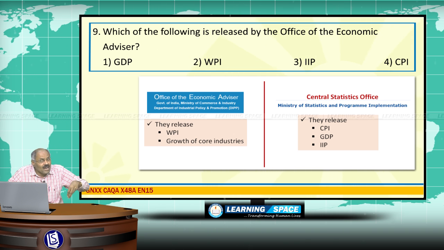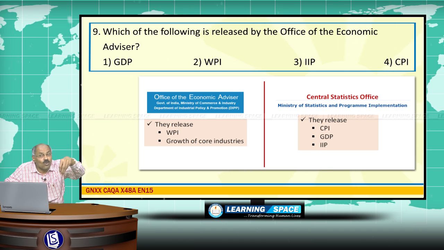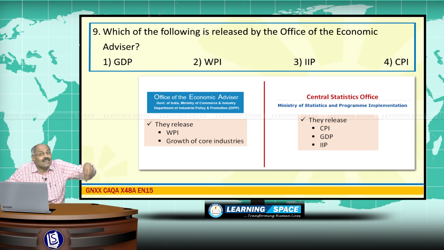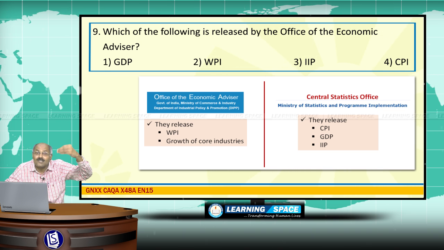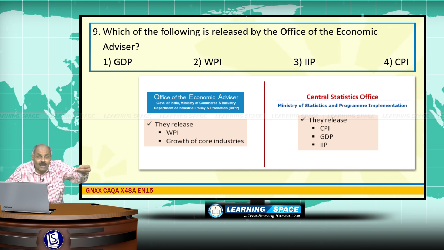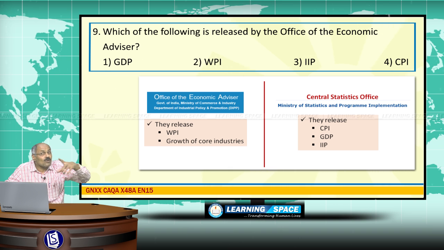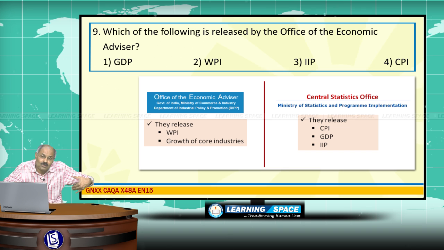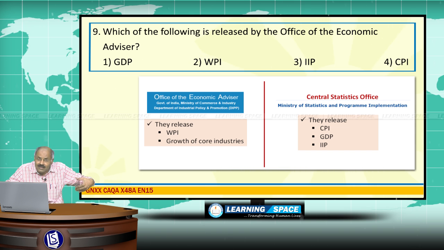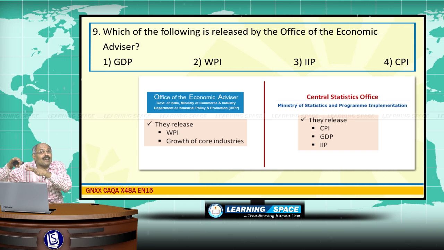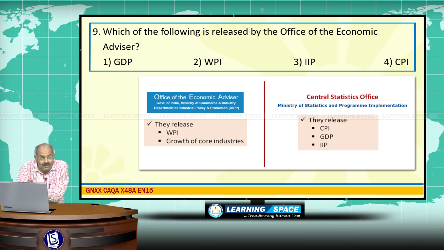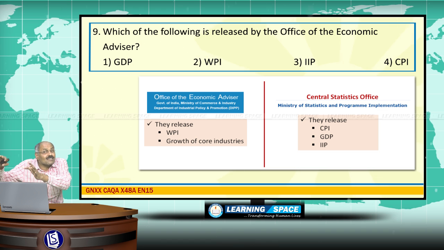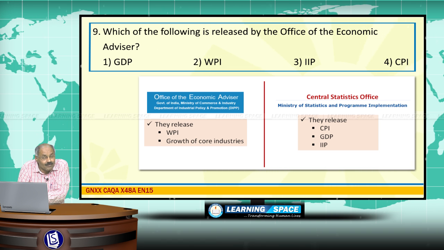At the same time, I would like to tell you, the core industries are 8, out of which electricity has got the highest weightage, please don't forget. These 8 core industries altogether constitute around 38% of the index of industrial production.